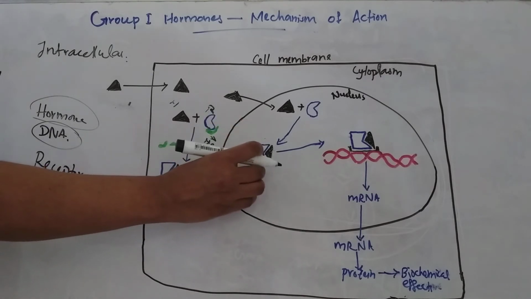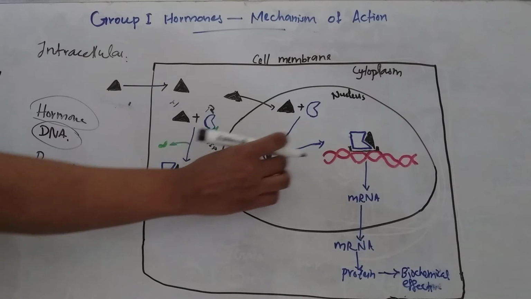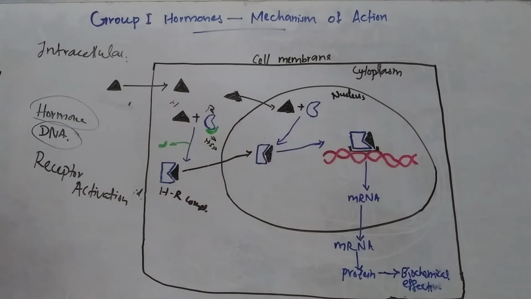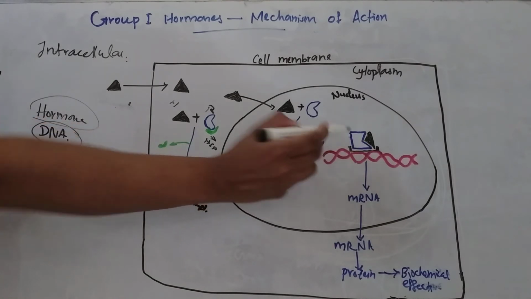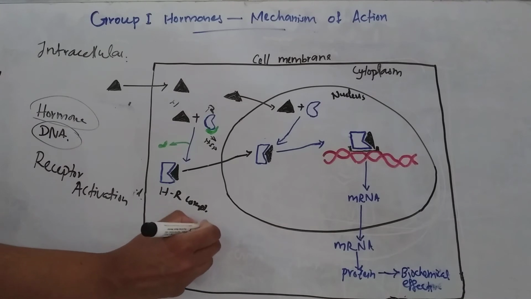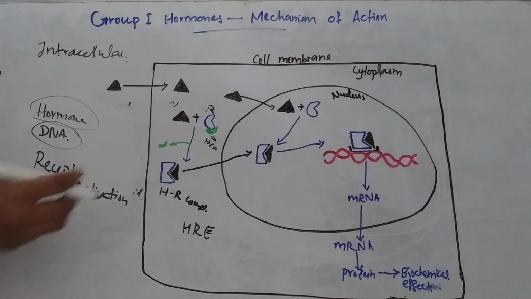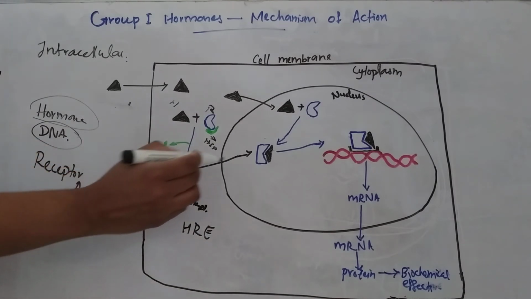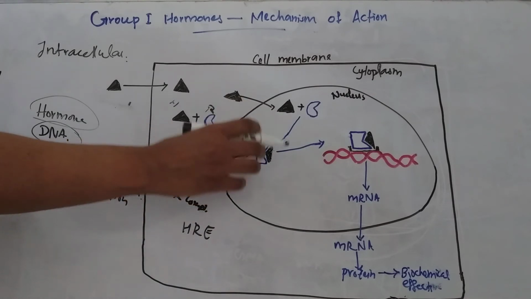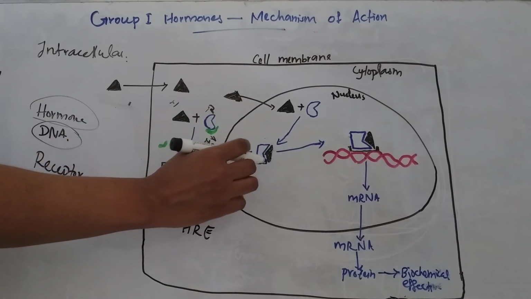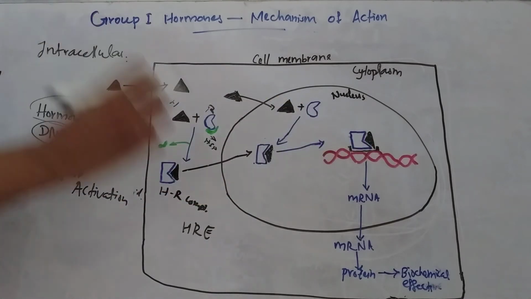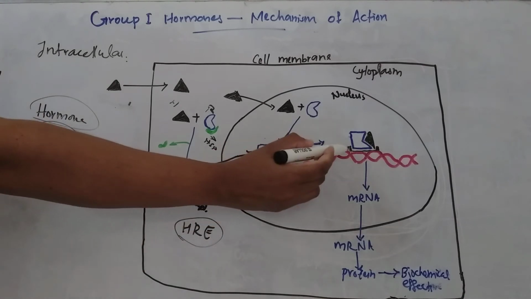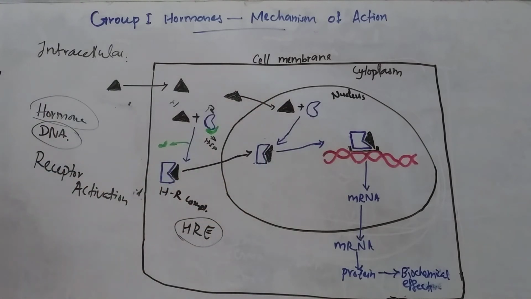After entering into the nucleus, this hormone receptor complex will bind with a specific region in the DNA. This specific region is known as the hormone responsive element, HRE. So the hormone receptor complex enters the nucleus and binds with specific regions in the DNA, known as the hormone responsive element.